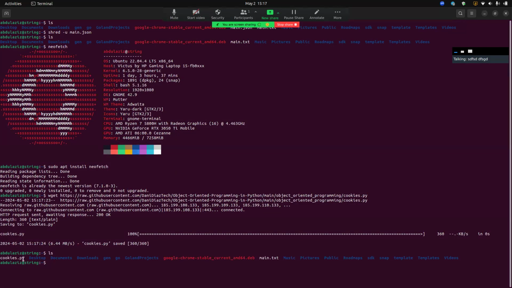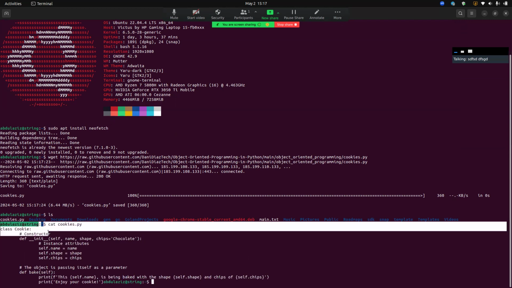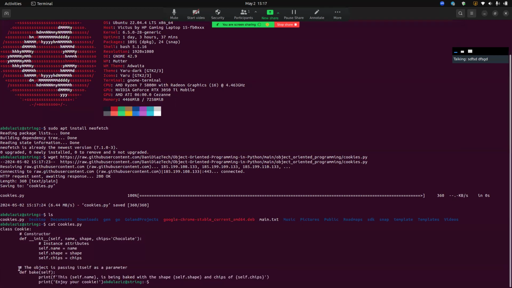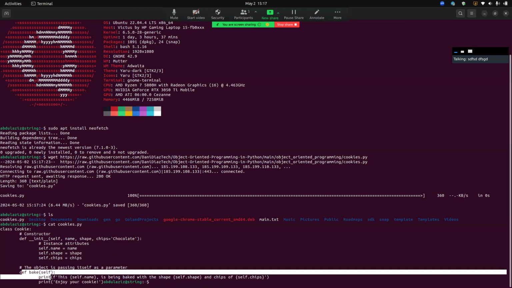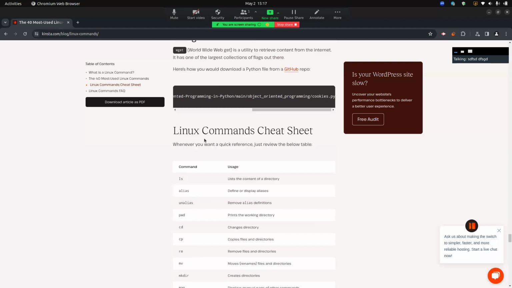Here you can see the cookies file, and we can use cat to read this file. Inside there is a class and a bake function and like that. So this is the last command.